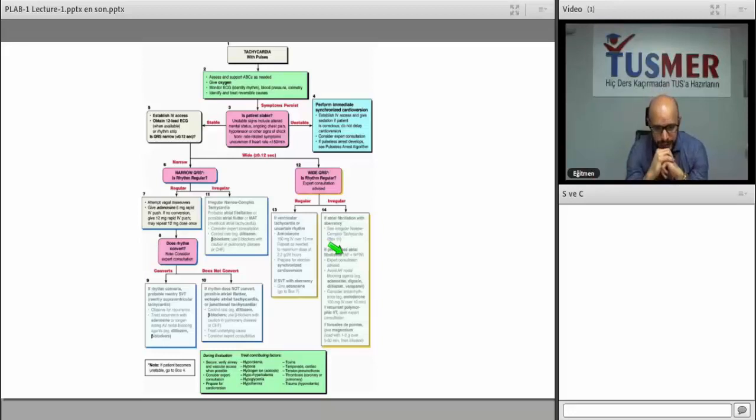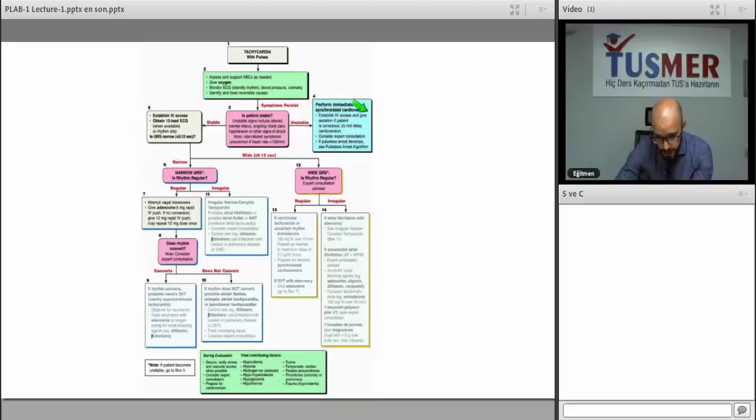So first of all, assess support, airway, breathing, and circulation. Give oxygen and monitor the EKG. First of all, is the patient stable? If the patient is stable, you can directly take the EKG and look at the QRS, if it's narrow or not. We're going to come to this.